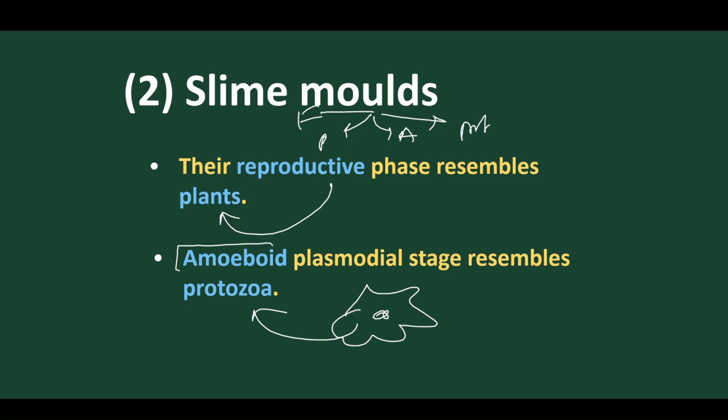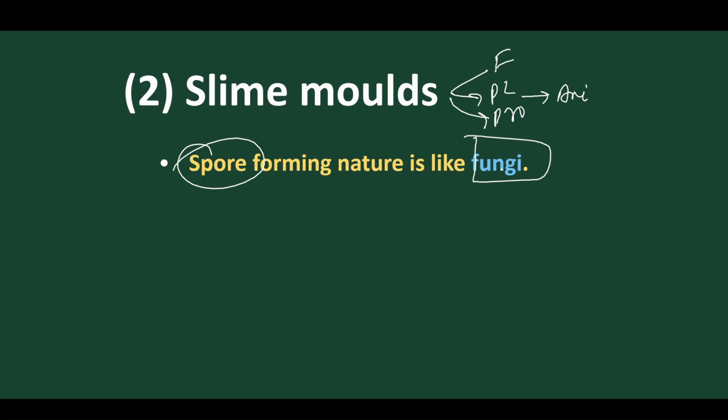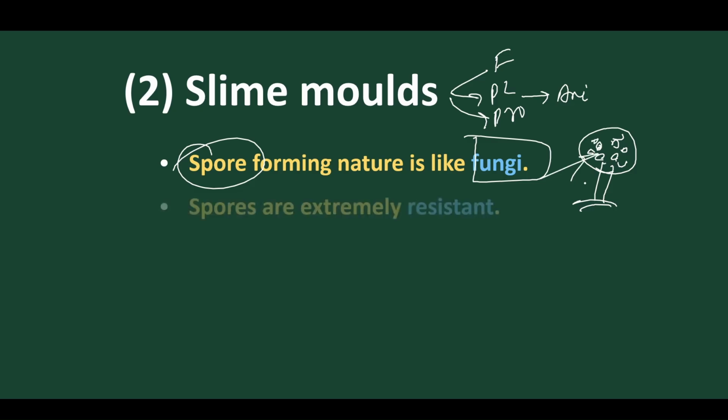It's a very confusing organism. Spore-forming nature is due to fungi. So this contains fungus-like characters, plant-like characters, protozoa-like characters, and animal-like characters. The spore-producing organism has a stalk, and on the stalk the spores are produced as conidia and sporangia. So this is the fungal nature.